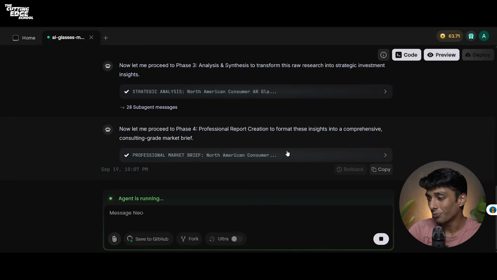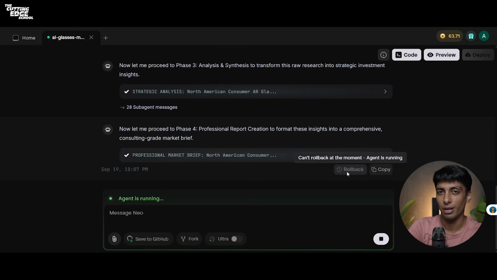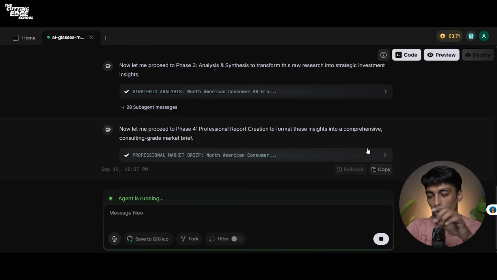Now you can see that you also get a rollback option on your agents. This is the option that you get everywhere in all of your agents, whether it's E1, E1.1, etc. So if you see that your agent or a particular development is not of use or invalid, you can simply click on this rollback button. So your application will be moved to the previous completed state.